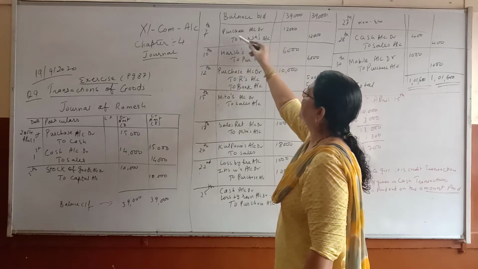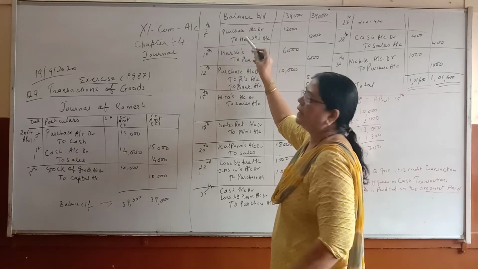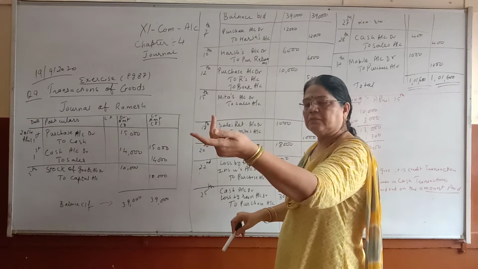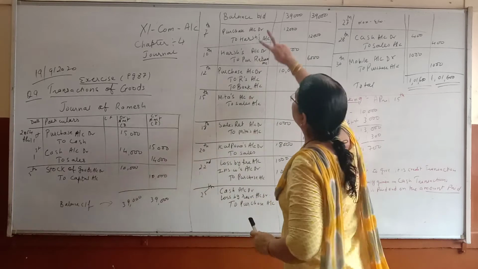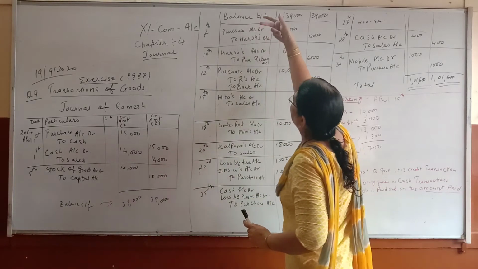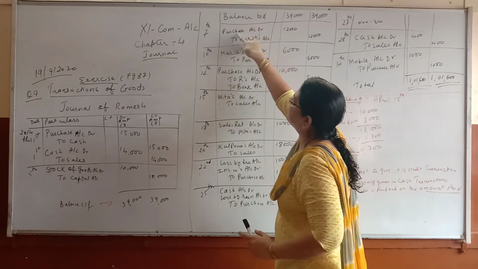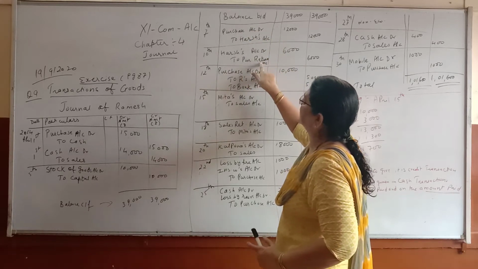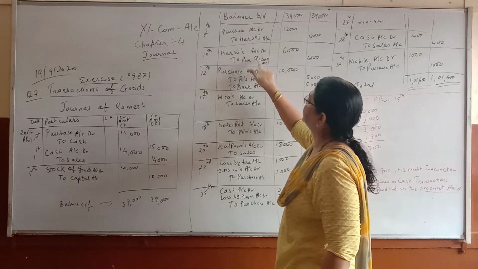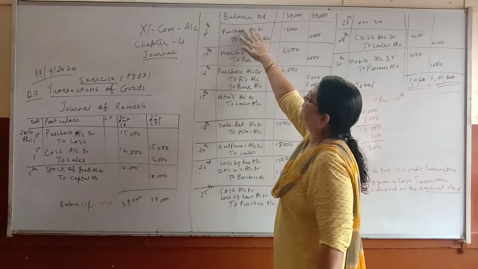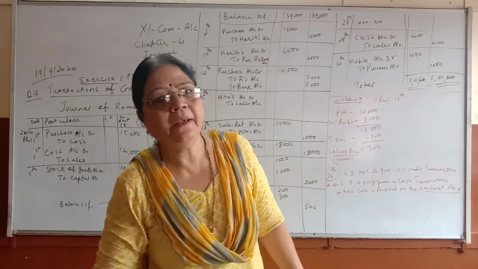So purchase from Haresh, he is returning what he has purchased. In simple words, reverse that. And when you reverse, Haresh will be up and purchase return will be down. Instead of purchase, you have to write purchase return. So I have written PR account, purchase return. Reverse the purchase entry, make it ulta.